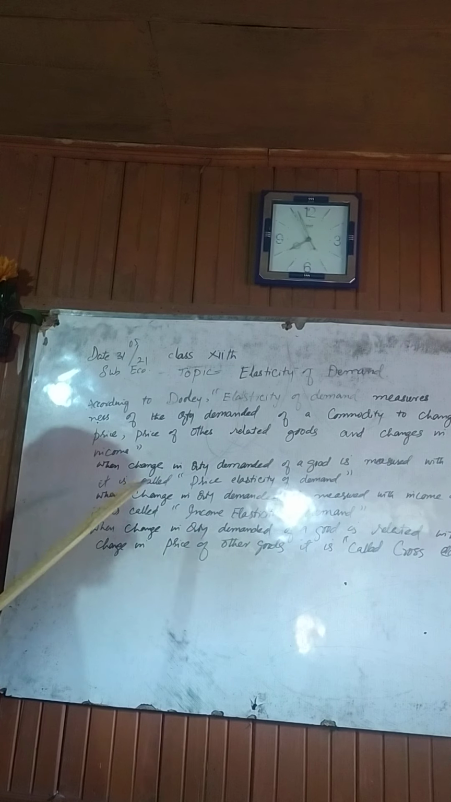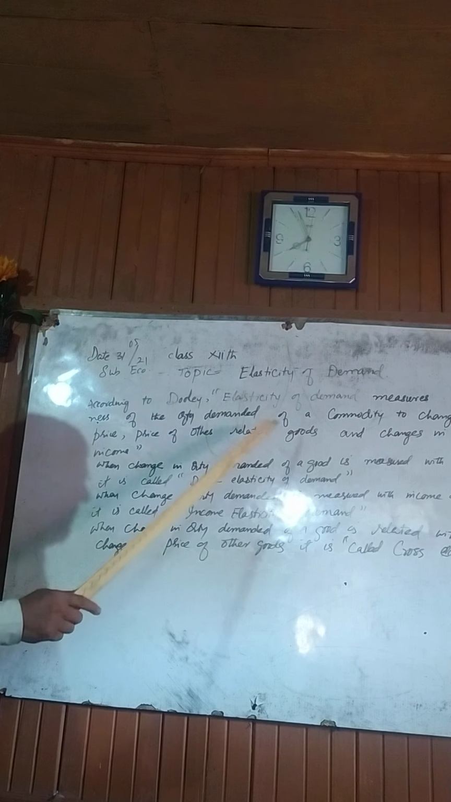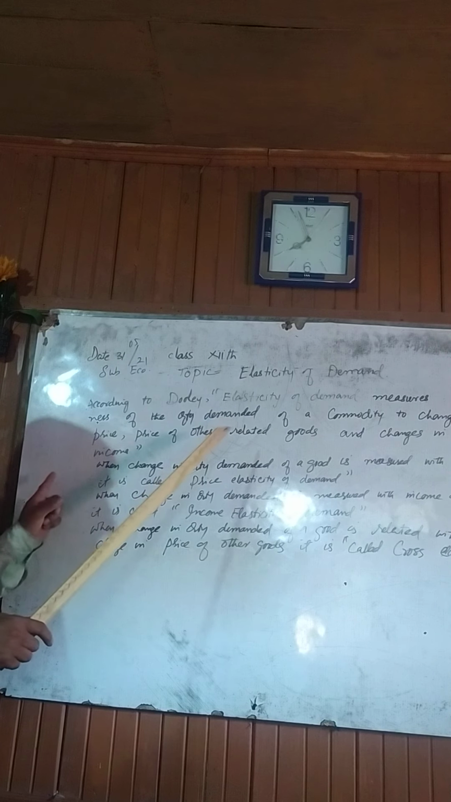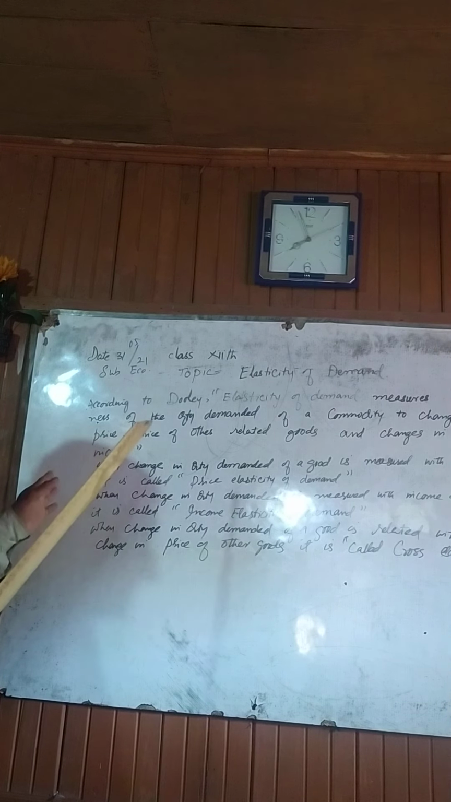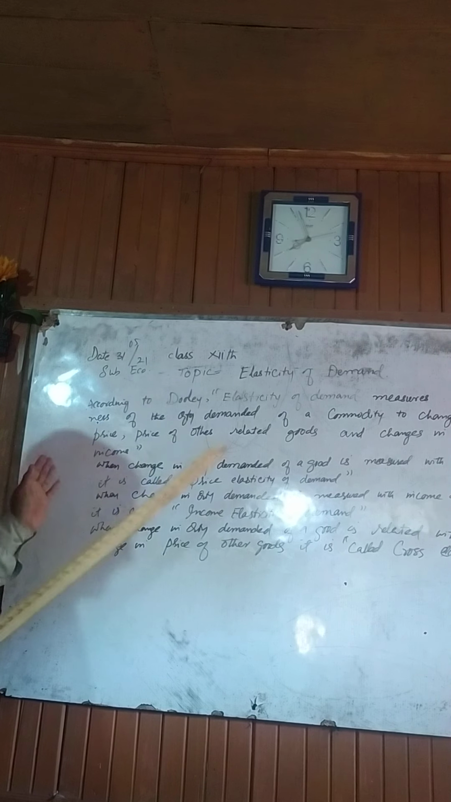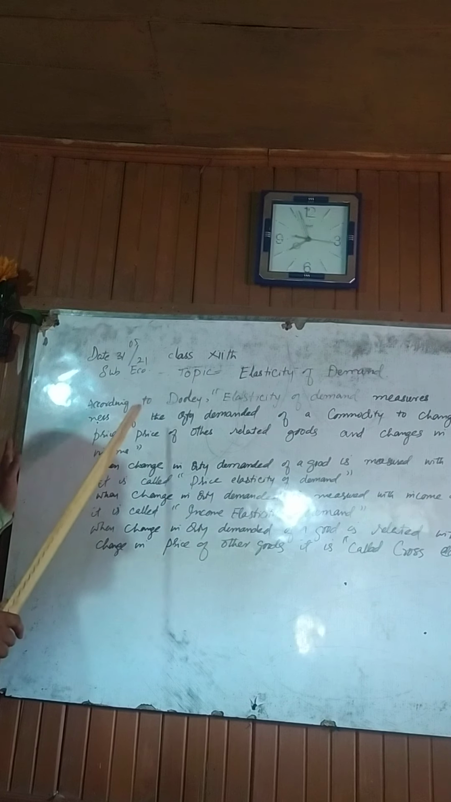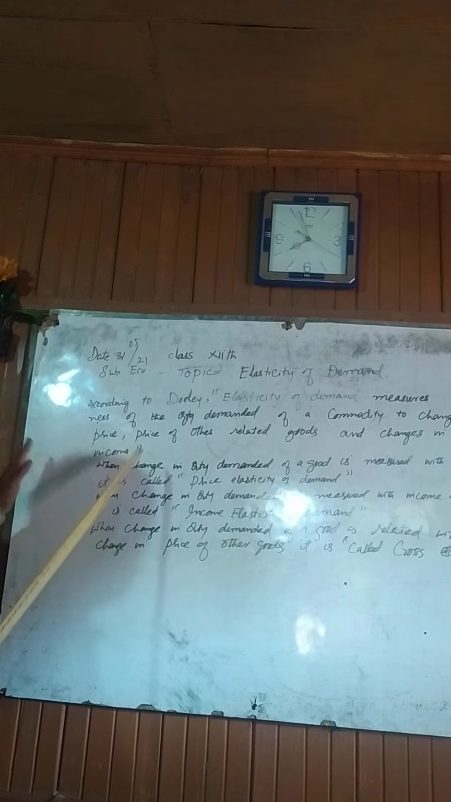According to Dolly, elasticity of demand measures the responsiveness of the quantity demanded of a commodity to change in its price. Here, the relationship of the quantity demanded of a commodity with its price is the feature of elasticity of demand. It is elasticity of demand.